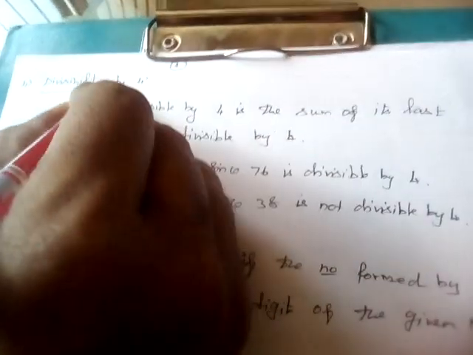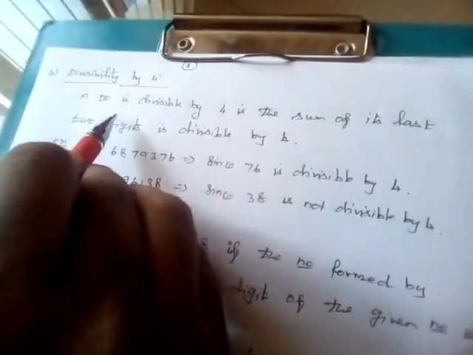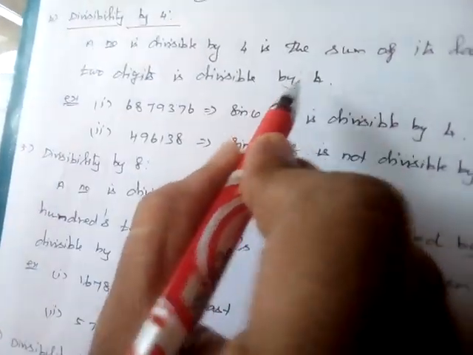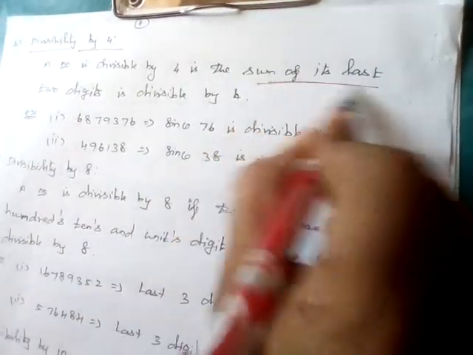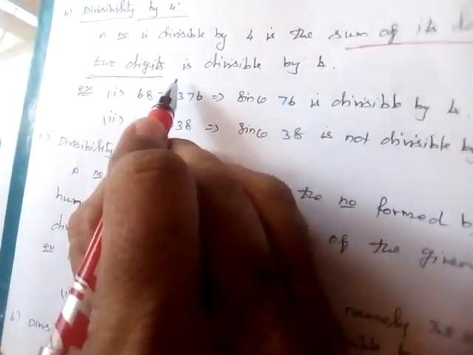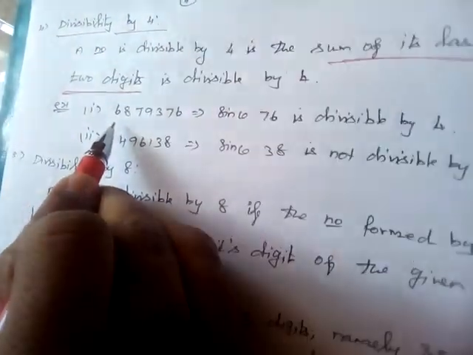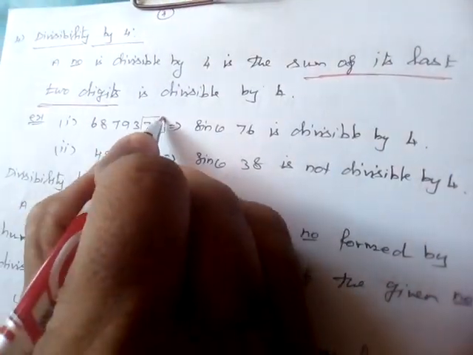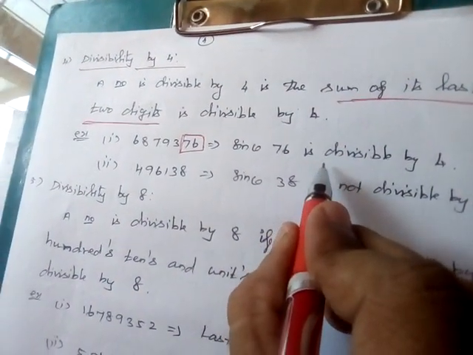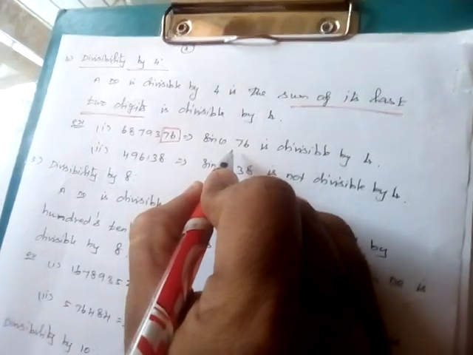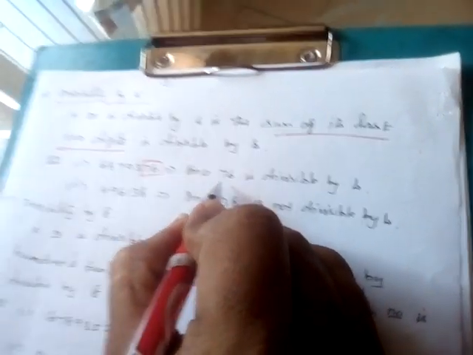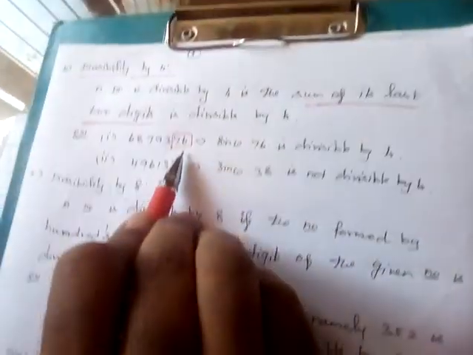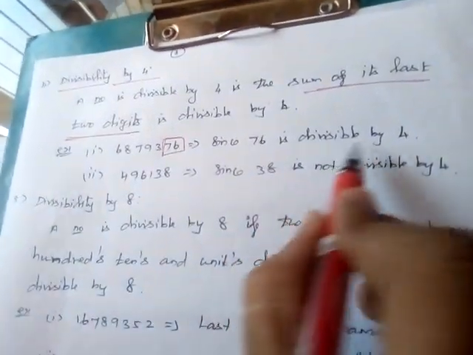Next condition, divisibility by 4. A number is divisible by 4 if its last 2 digits are divisible by 4. So very important, the last 2 digits. For example, consider the number 6879376. The last 2 digits are 76, which is divisible by 4: 4 sevens are 28... 9 fours are 36, so 76 is exactly divisible. Therefore the entire number is divisible by 4.